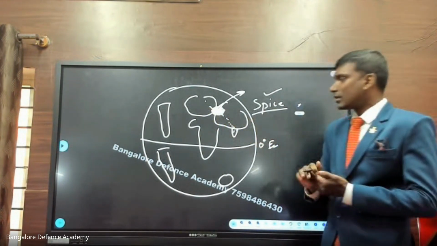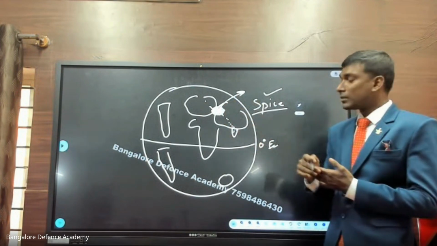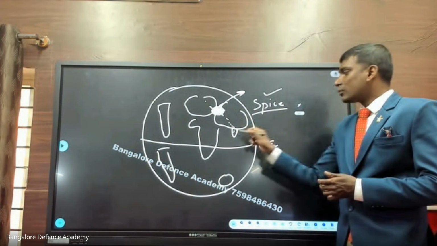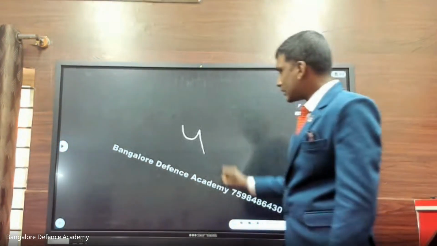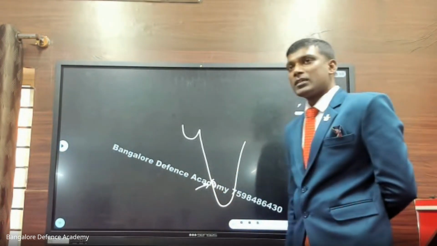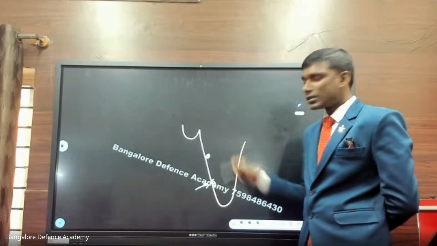Then slowly, every country started coming in. Then the French came in. The English were the last ones to come here. The British people were the last to come here. But now you should know, when the Britishers came, they didn't come to Cochin. Just remember this. Imagine this is India here. This is Cochin here. Vasco da Gama first comes to Cochin. Then here in Goa, he confirms that this is India.